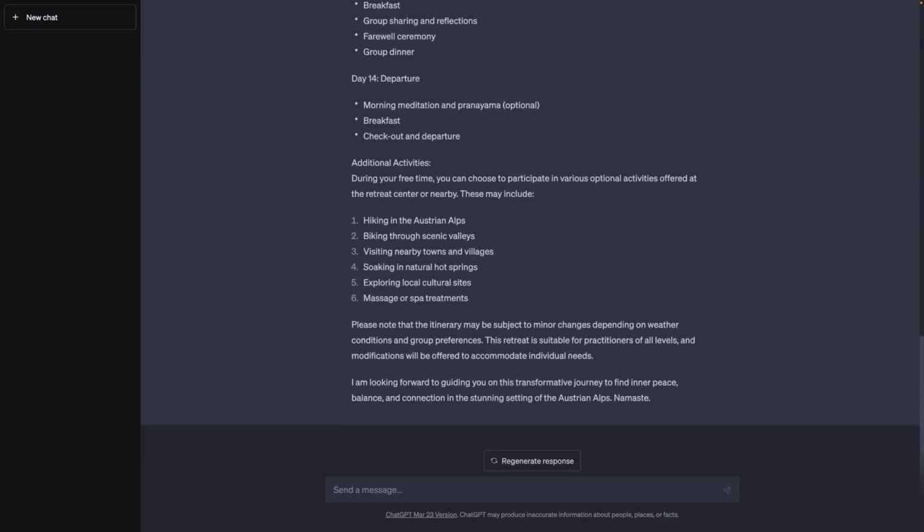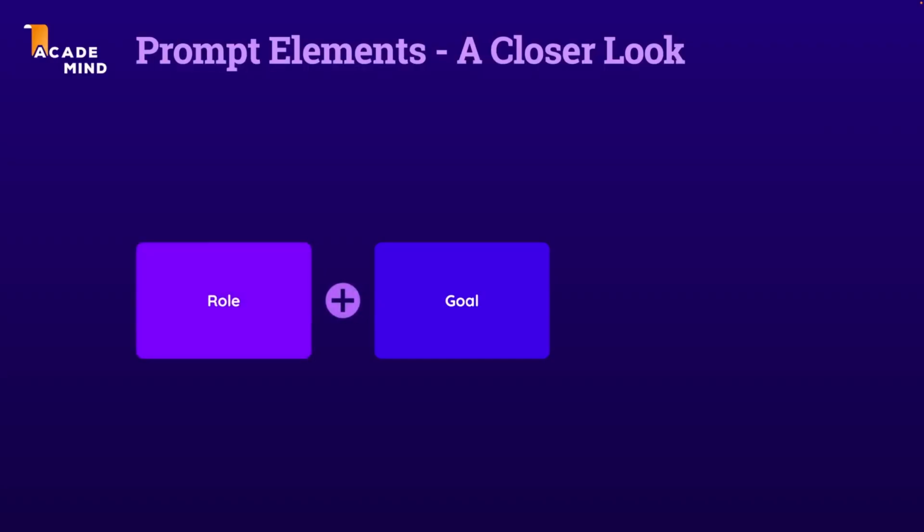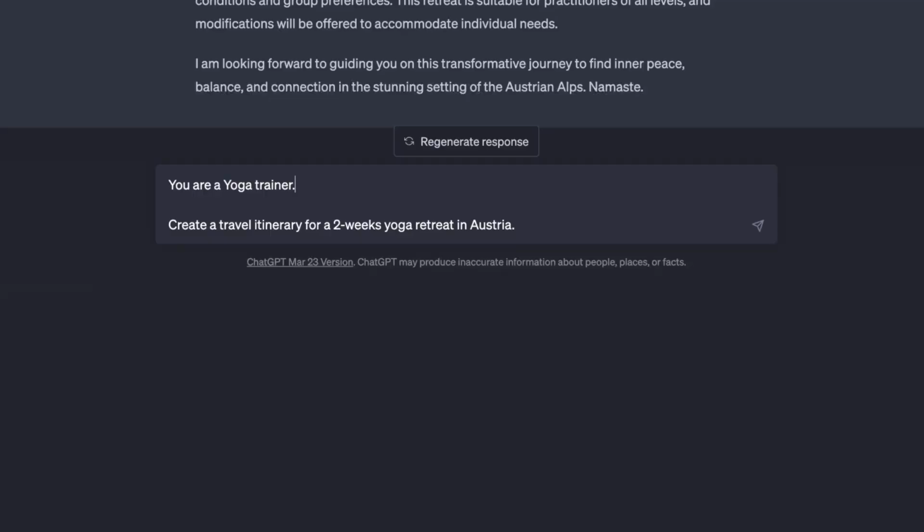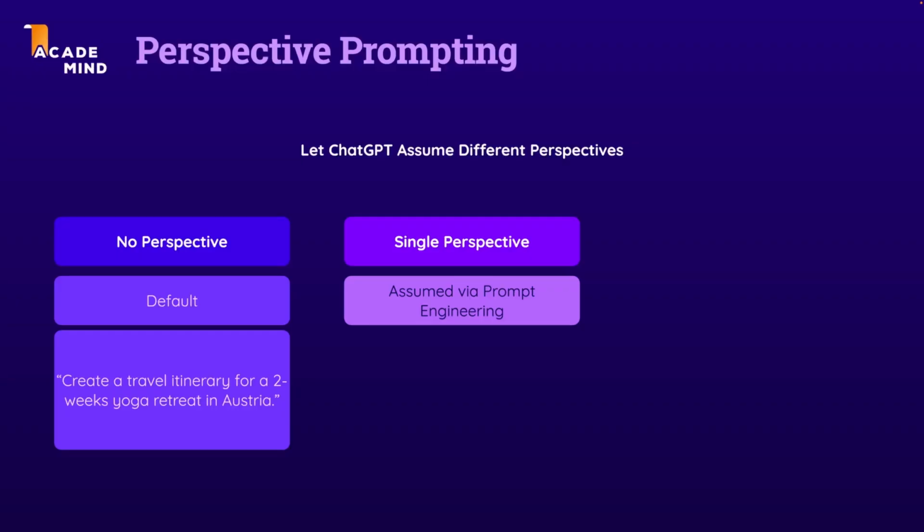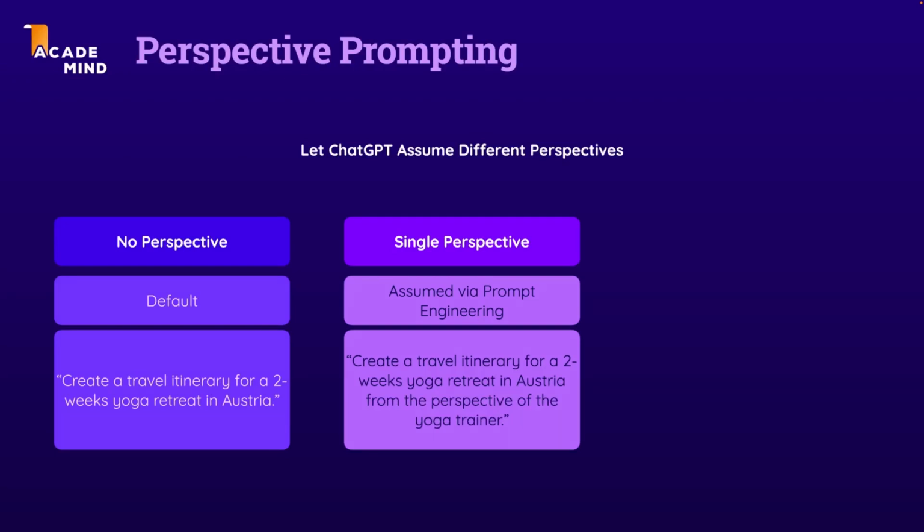Now, of course, in the end, this is just us adding a role to the prompt though, just written in a slightly different way. We probably could have also written the prompt like this, where we tell ChatGPT that it should act as a yoga trainer. So in the end, by assigning a role, we already used this perspective prompting technique by giving ChatGPT a special perspective which it should use for generating the prompt.